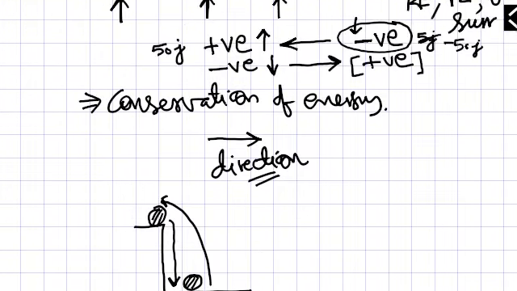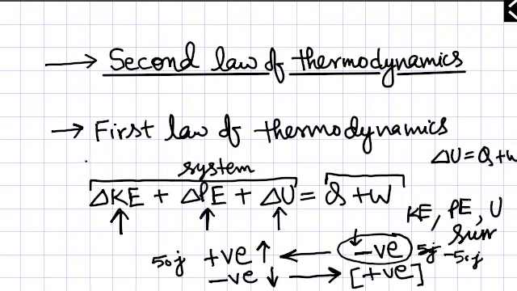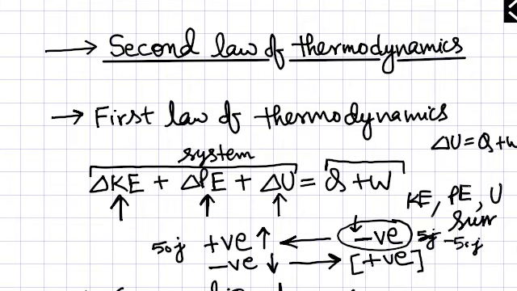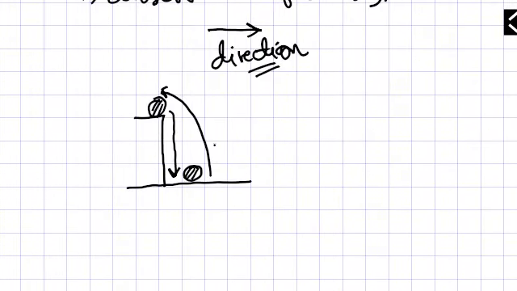And also one more important thing is, the first law of thermodynamics is based upon our experience. We have just seen things in our surroundings, and we saw that energy is conserved. We have not proved it mathematically. It is just our experience. And the same thing is with the second law of thermodynamics also, because we have seen in our daily life that this stone is always falling down, but we have not proved mathematically that it has to fall down. So I will explain this thing just now.